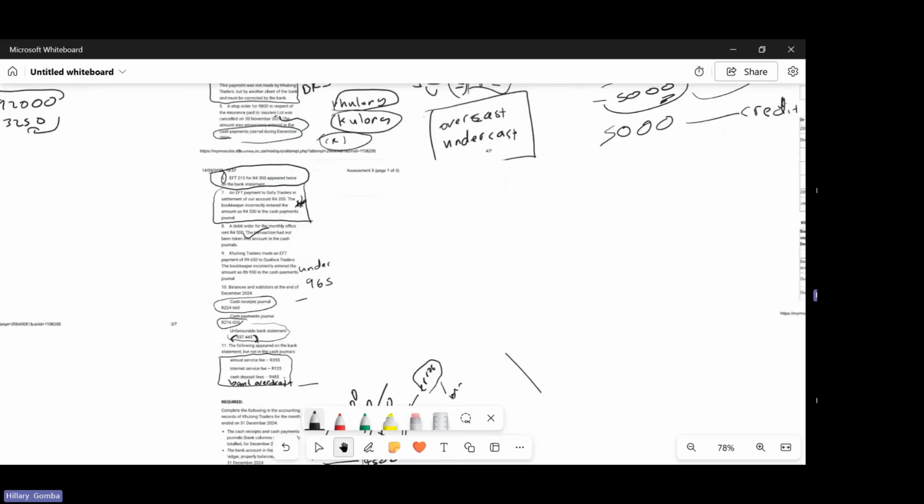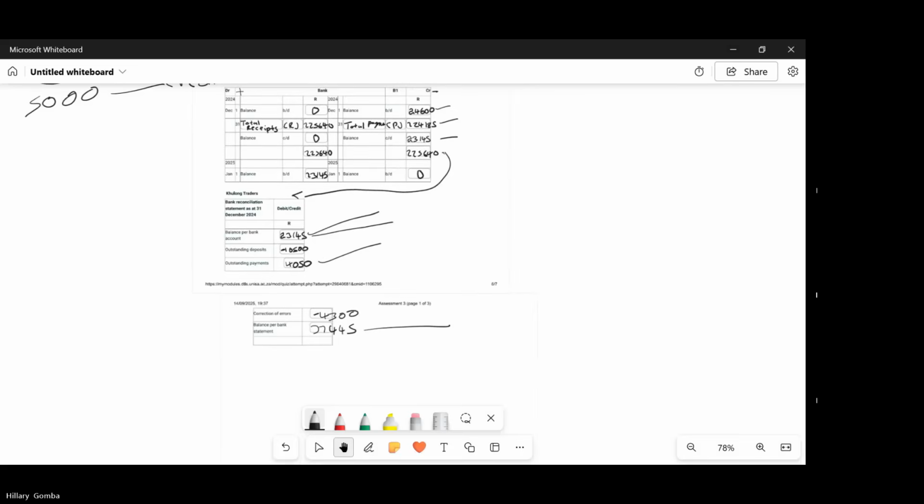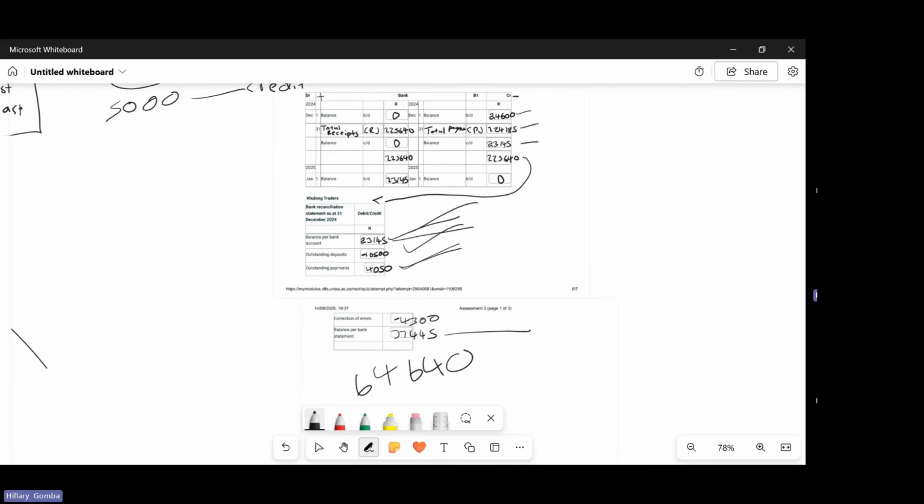Let me see something. Is it correct? So it's debit. Yes. Outstanding payments. Okay. Correction of error. And balances. Okay. Plus 3745.